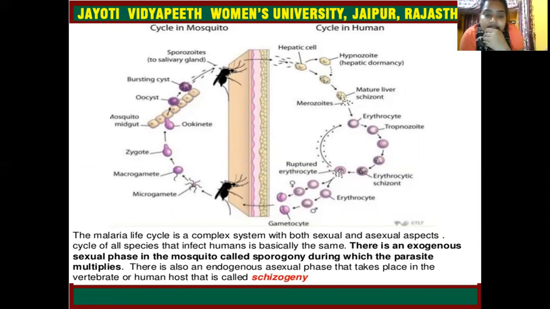So the malaria life cycle is a complex system with both sexual and asexual aspects. The cycle of all species that infect humans is basically the same. There is an exogenous sexual phase in the mosquito called sporogony, during which the parasites multiply. There is also an endogenous asexual phase in the vertebrate or human host, called schizogony. So schizogony is in the human body and sporogony is in the mosquito.